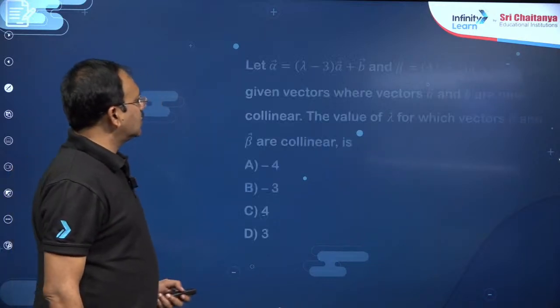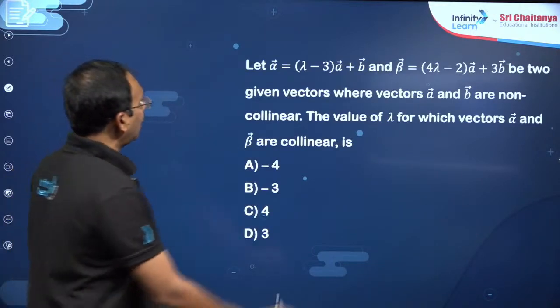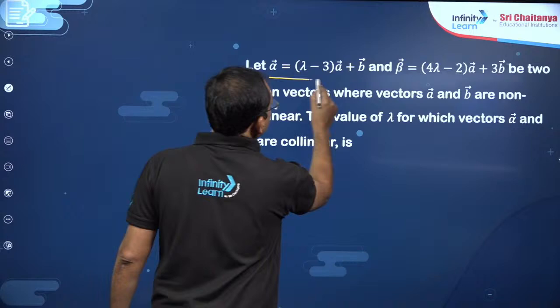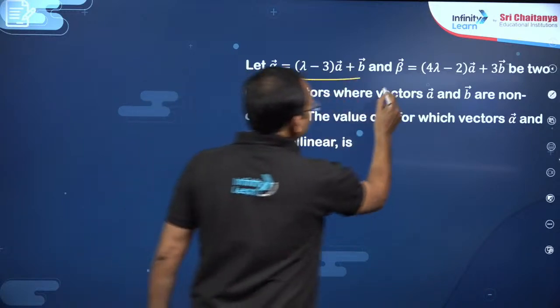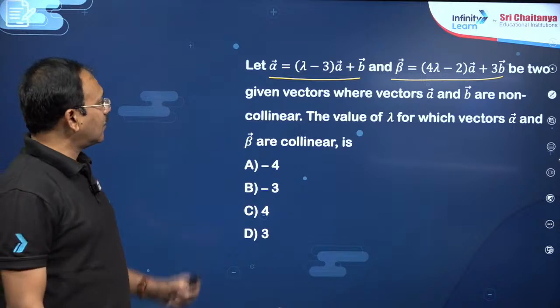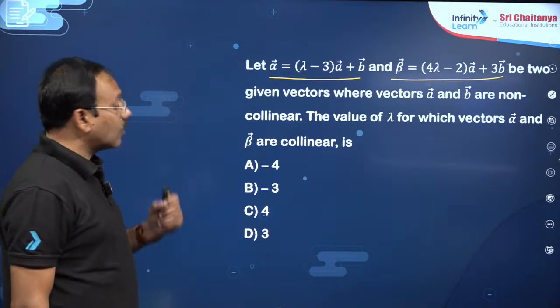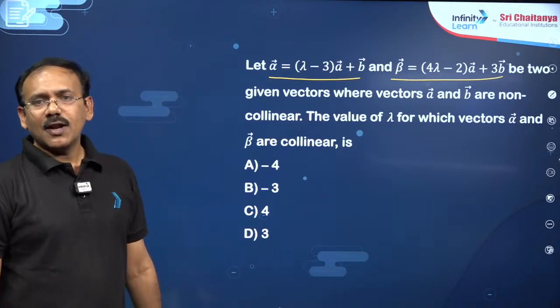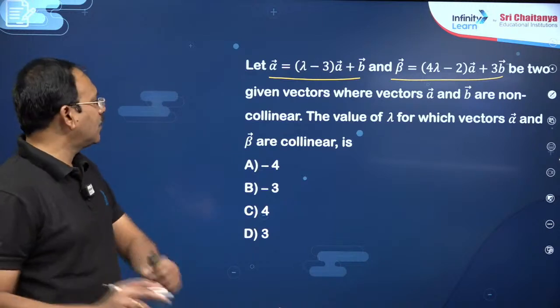So next you see this question, alpha bar is written in terms of A bar and B bar, even beta bar is also written in terms of A bar and B bar, be two given vectors where A bar, B bar are non-collinear. That means you cannot write A bar as some number into the other vector.